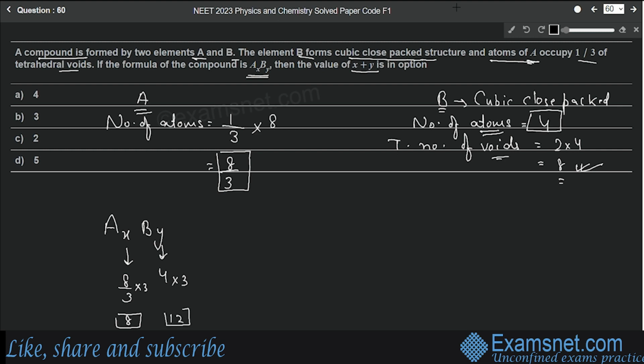Now if we simplify it further, we know that 4 into 2 is 8, so it will be 2, and 4 into 3 is 12, so 3. So according to this, in the simplest form, the value of X will be 2 and the value of Y will be 3. So we have to find the value of X plus Y. Therefore X plus Y will be 2 plus 3, that is 5. So the correct option will be option number D. X plus Y is equal to 5.